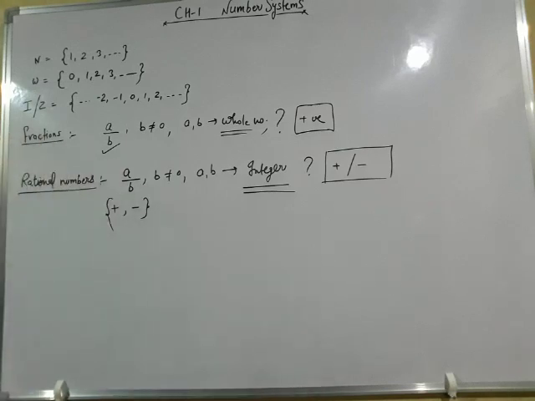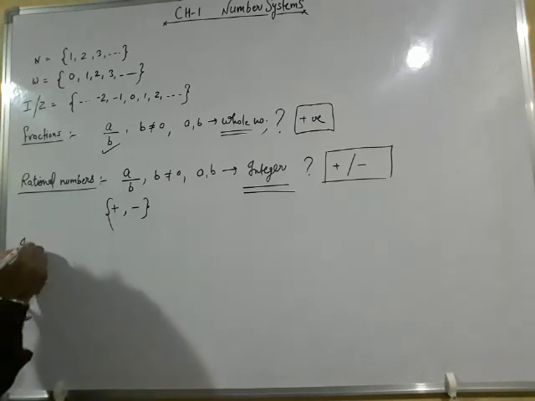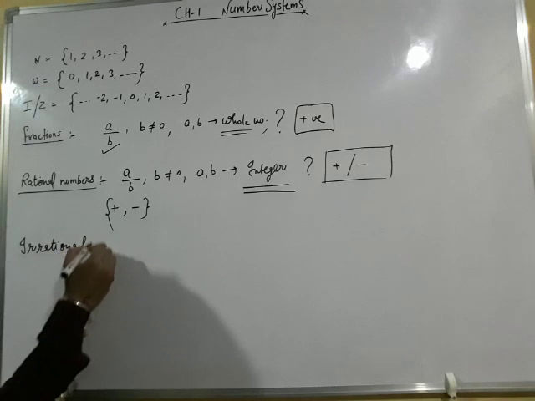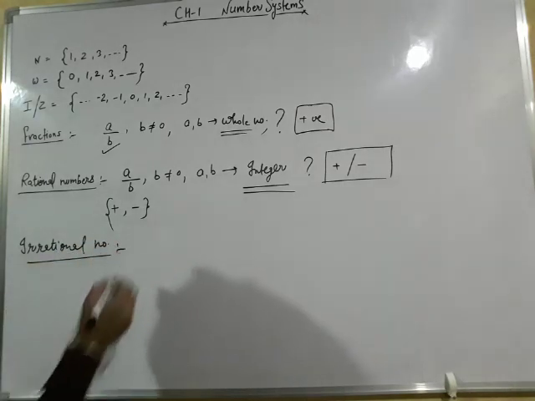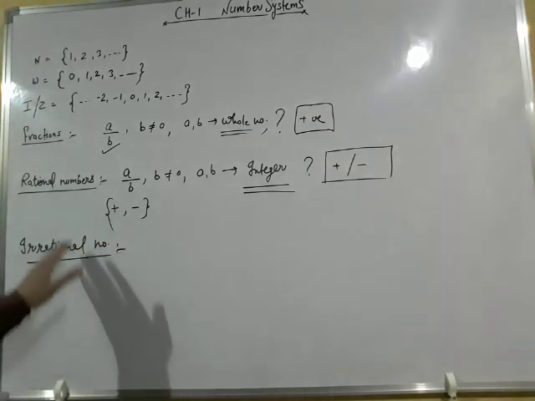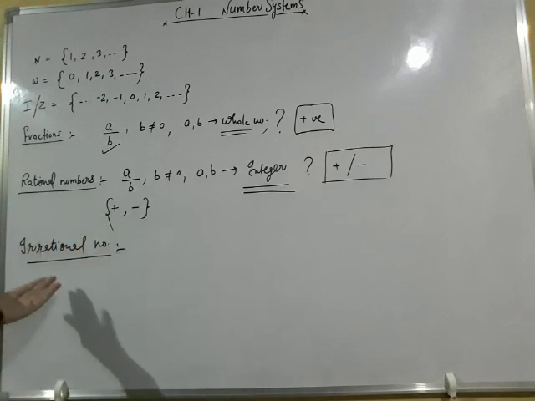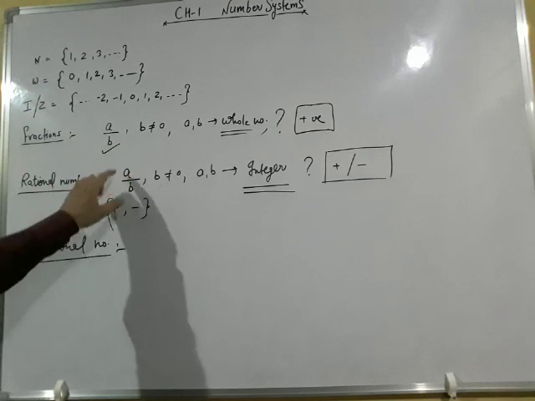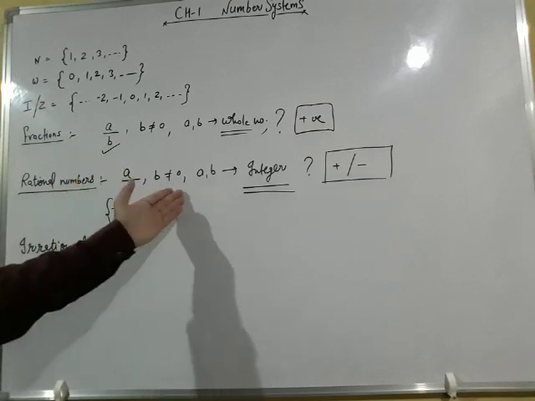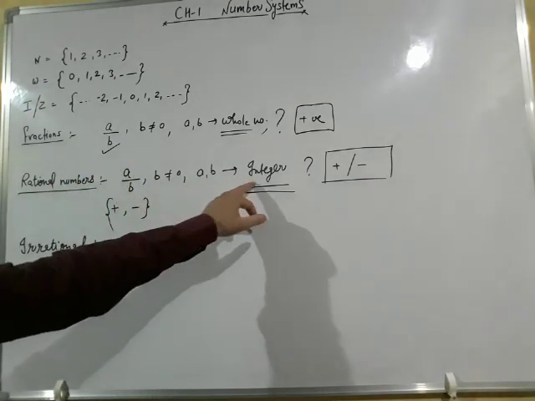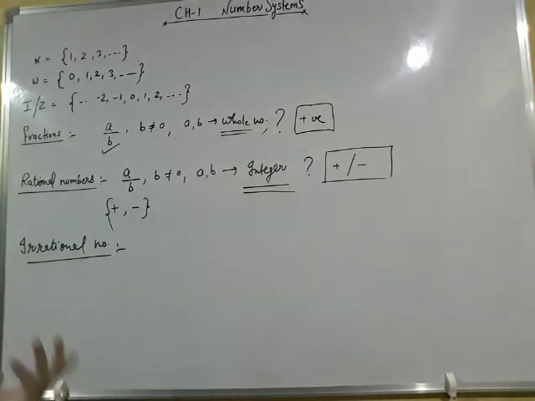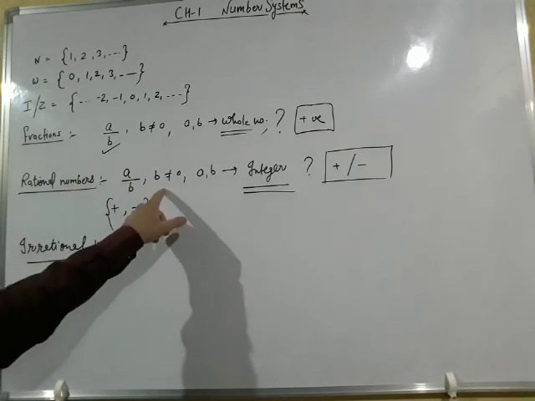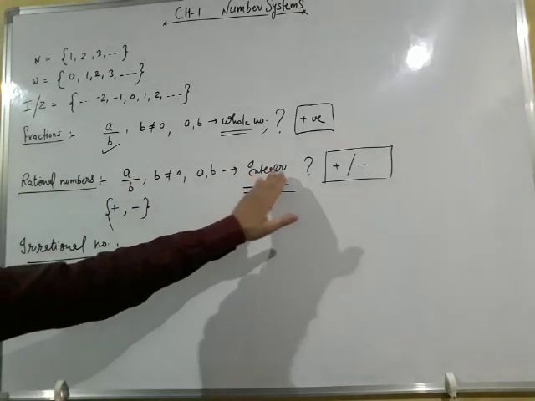After that, we studied irrational numbers. The numbers which are not rational numbers are known as irrational numbers. Rational numbers can be written in the form of a upon b, where b is not equal to 0 and a and b both are integers.